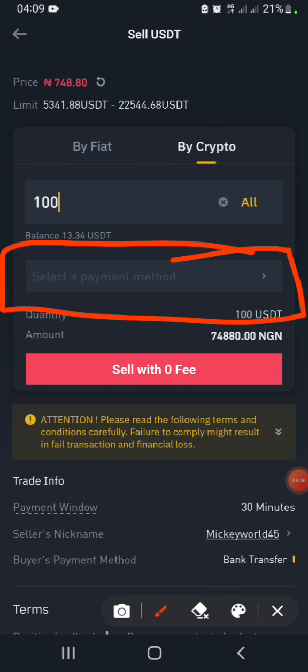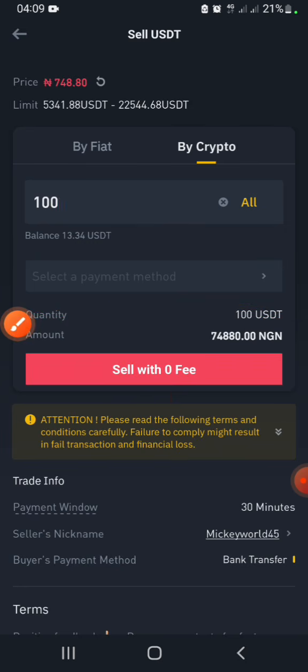Then this Nigerian guy will make the payment, and after making the payment, you go ahead and release your USDT from Binance. The method that we are going to be using is meant to minimize the risk of being scammed, losing your assets and dealing with an untrusted guy.